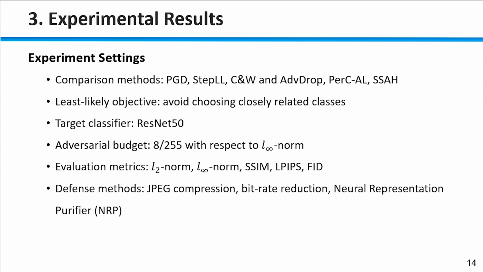The evaluation metrics include the L2 norm, which measures the average energy of the adversarial perturbations, and the L infinity norm, which evaluates the maximum perturbation intensity. SSIM assesses the structural similarity between two images, and the other two metrics both measure perceptual similarity. We follow ADD-IN to select 2 common defense methods based on image transformation, JPEG compression and bit depth reduction. We also select a purification-based method, the neural representation purifier.